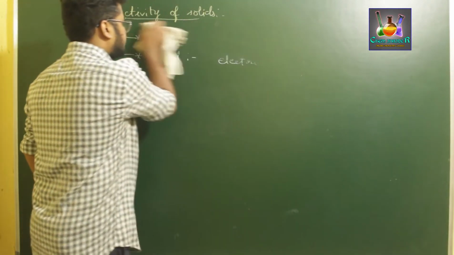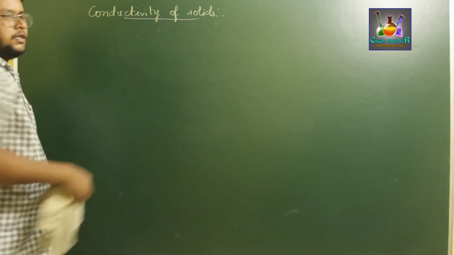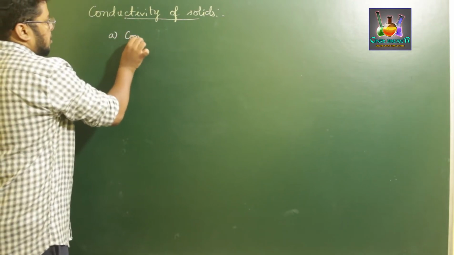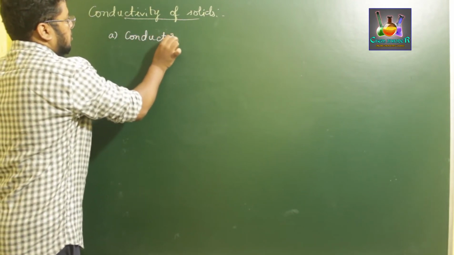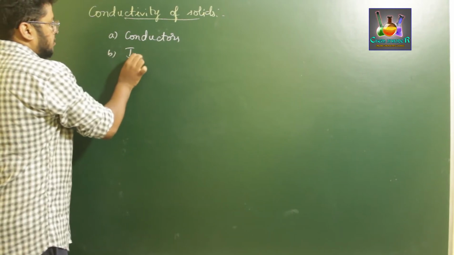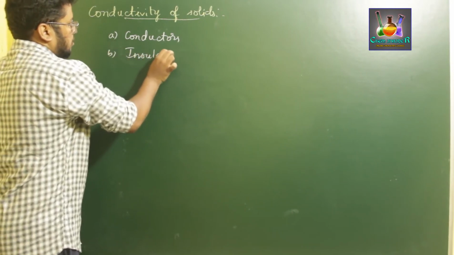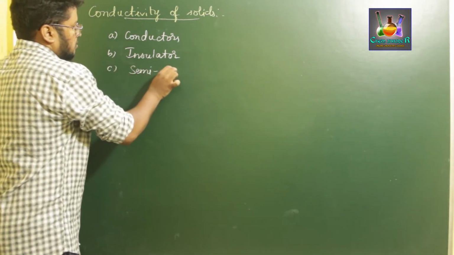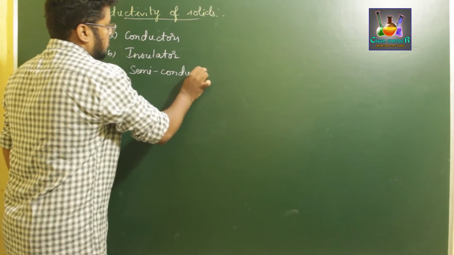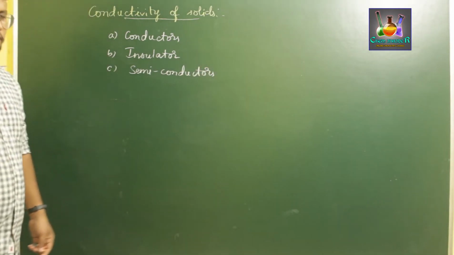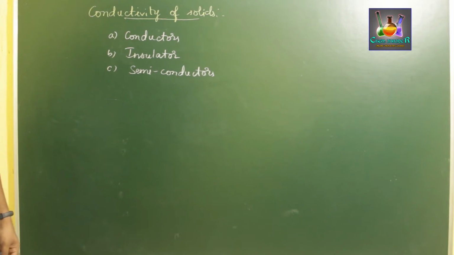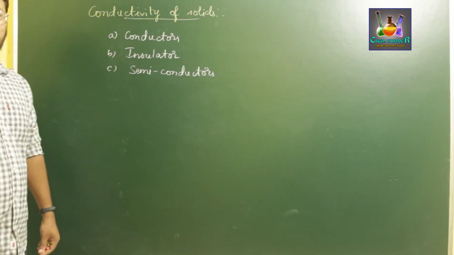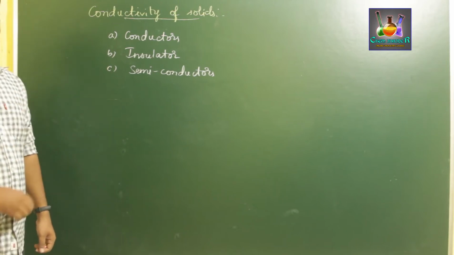Those are conductors, second one insulators, and third one semiconductors. Conductors, insulators, and semiconductors. Out of these three, they are classified on the basis of their energy bands.